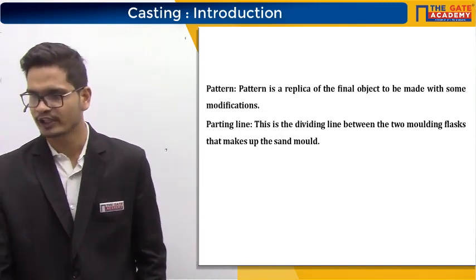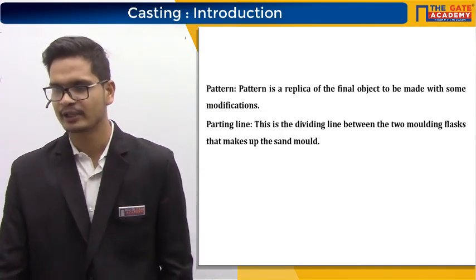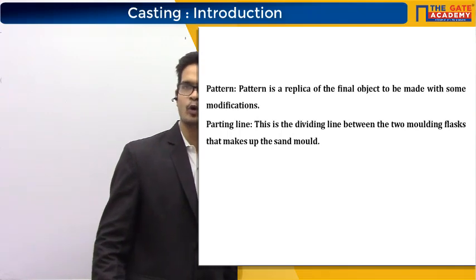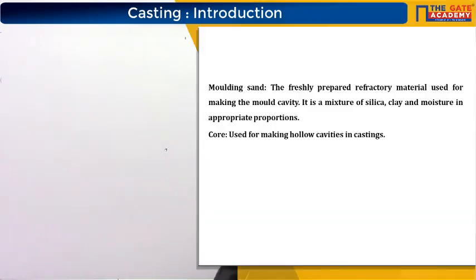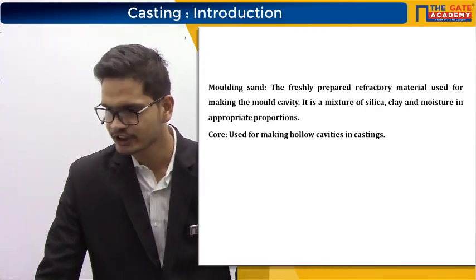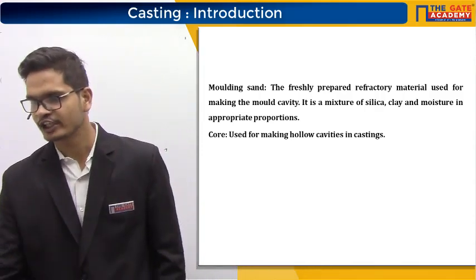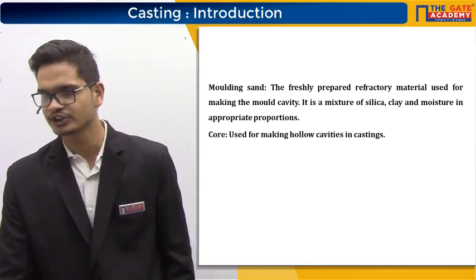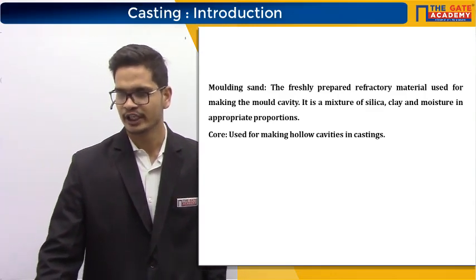Pattern is the replica of the final object to be made with some modifications, and parting line is the dividing line between 2 molding flasks that makes up the sand mold. Next is the molding sand. The sand that they were putting inside the flask is called as a molding sand. The freshly prepared refractory material used for making the mold cavity. It is a mixture of silica, clay and moisture in appropriate proportions.